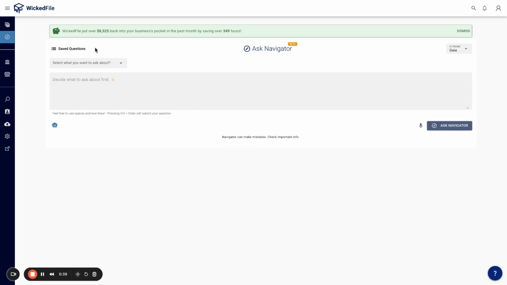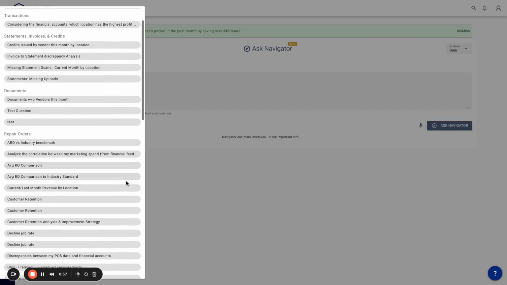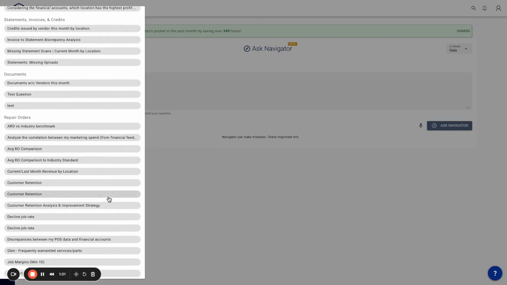Another thing I do like to point out is at the very top left, we have the Saved Questions button, which will bring out this navigation bar of any saved questions, but also by default, any suggestions that the Wikifile team actually created and suggest you to try out. So feel free to try these first. Click on any one of these that seems interesting to see how we phrased our question. It should give you a better idea of how you can ask your questions.